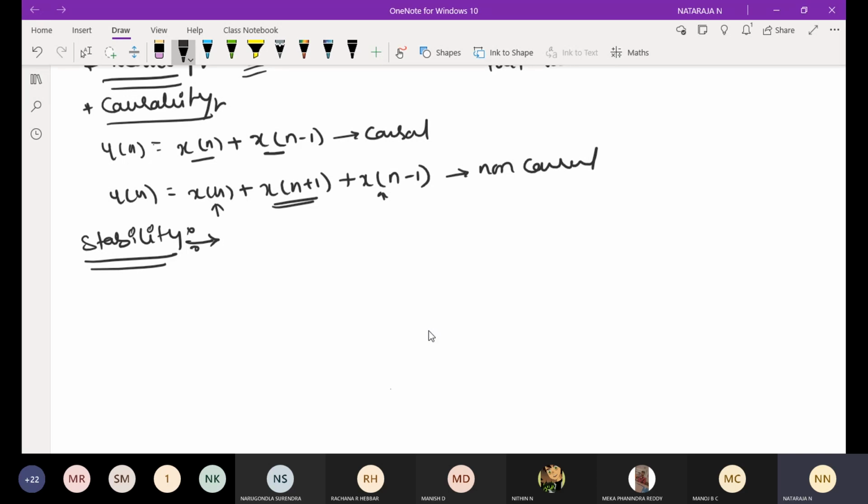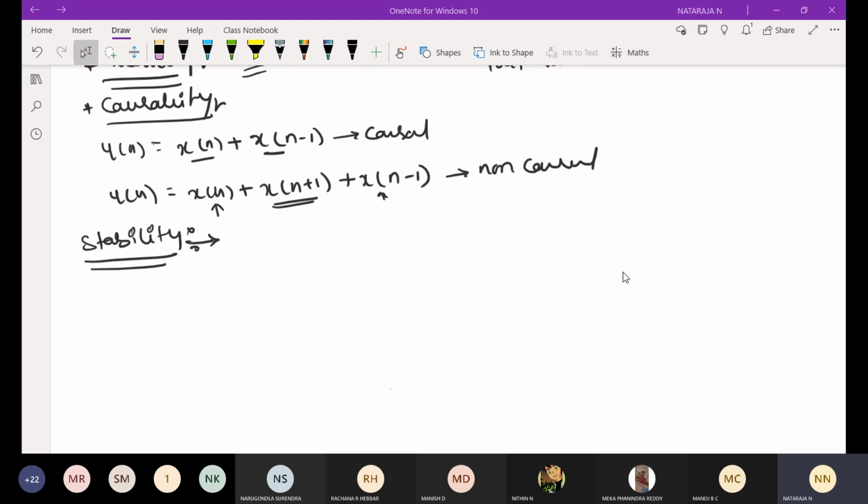Okay, stability. Make a note. A system is said to be bounded input and bounded output, BIBO. I think you are familiar with this from control systems. Then the system is stable if and only if every bounded input results in a bounded output. Okay, take some examples.